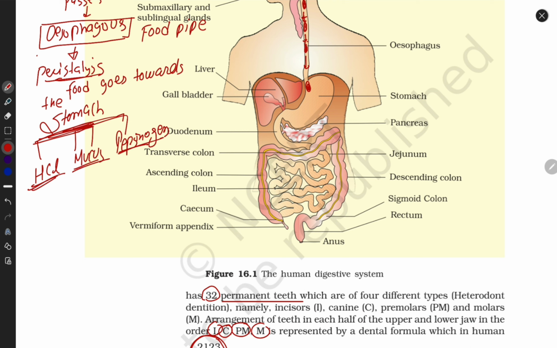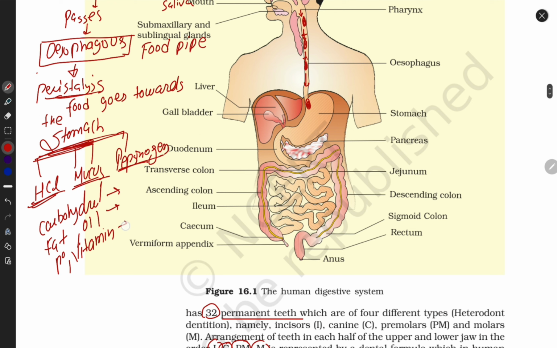We take food: carbohydrates, fats, proteins, vitamins, and oil also. Our stomach contains all kinds of enzymes, our liver contains enzymes, and our pancreas contains enzymes to break them.